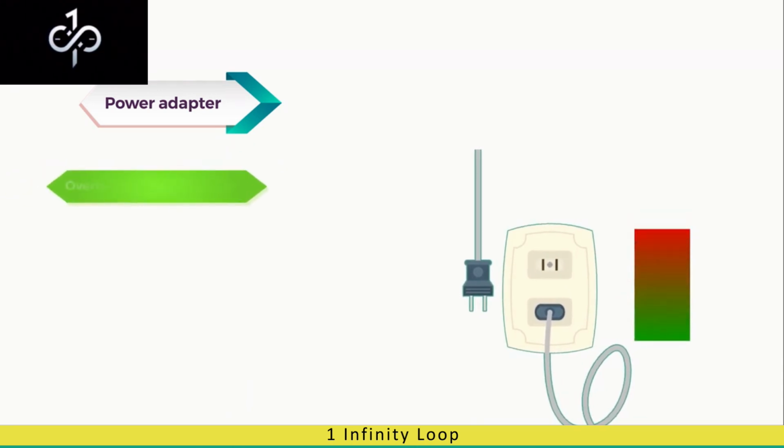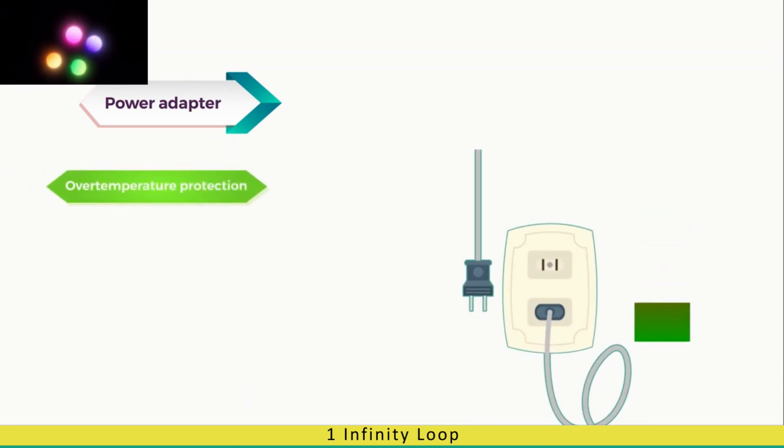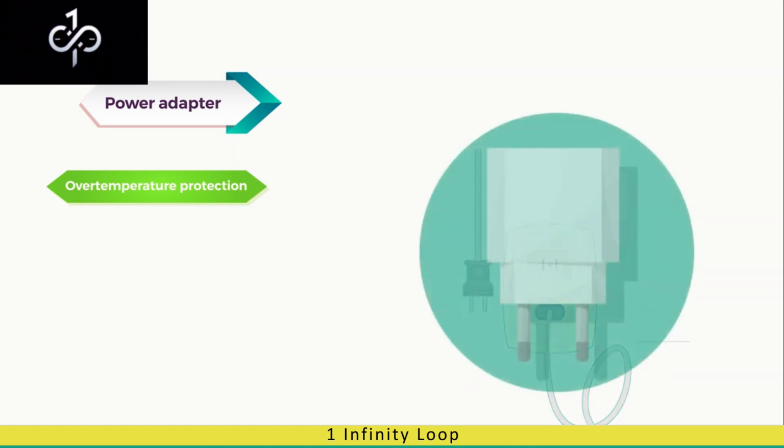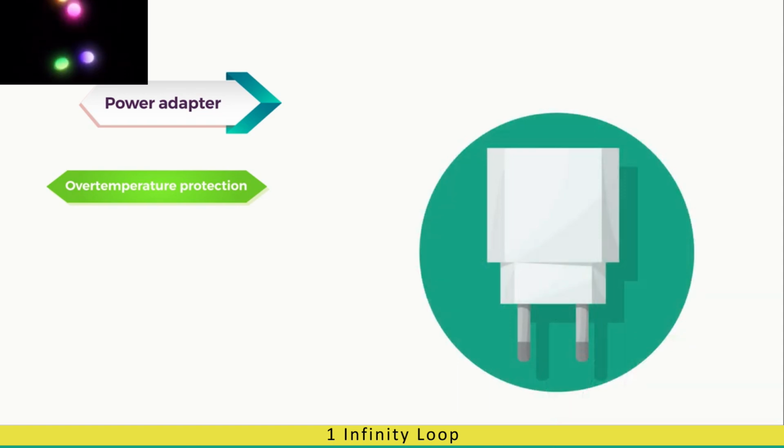First, over temperature protection. Every power supply has a working temperature range. Since most IoT devices work at room temperature, hence power adapter must also work in the same range. Excessive temperature may cause the nature of electronic circuit to change.